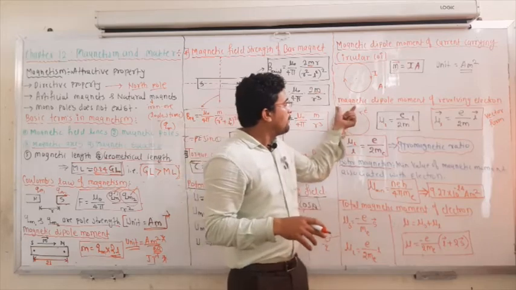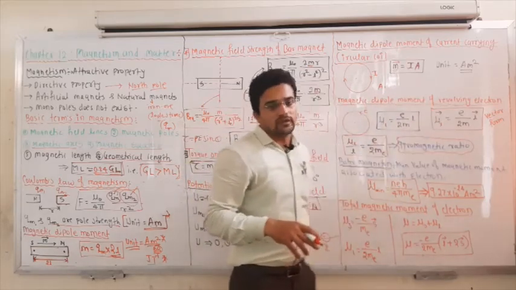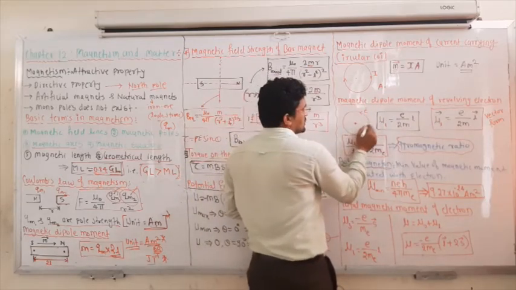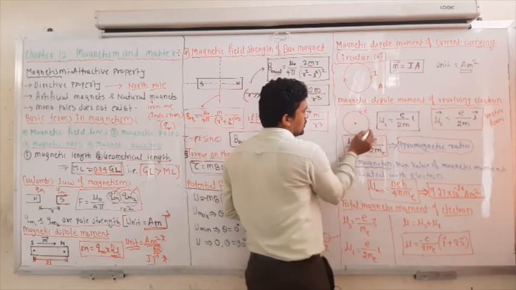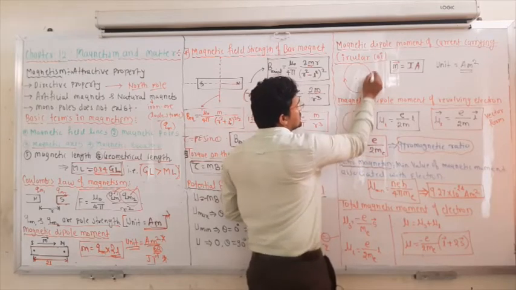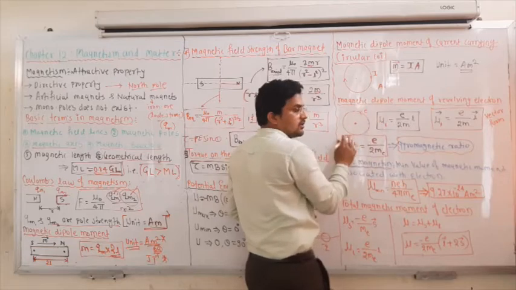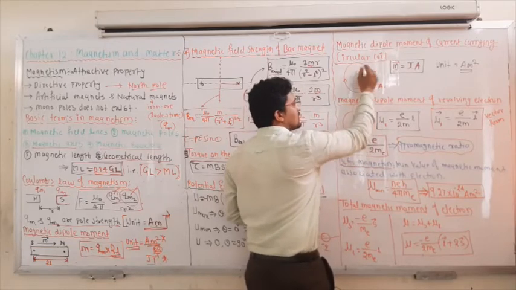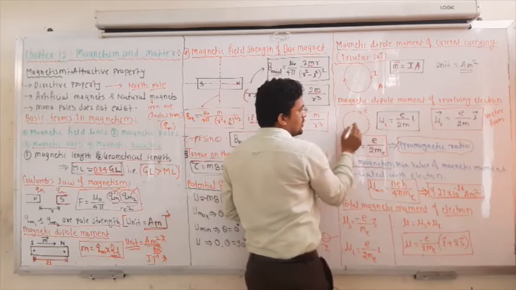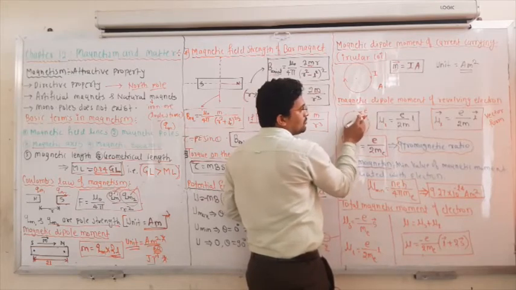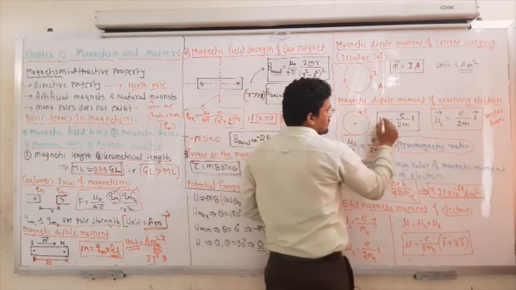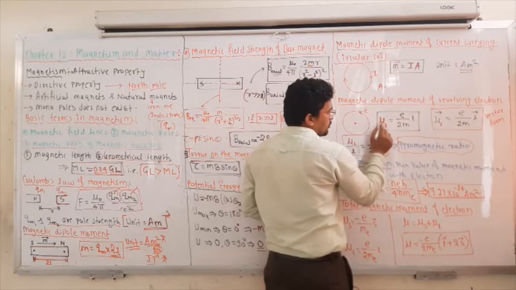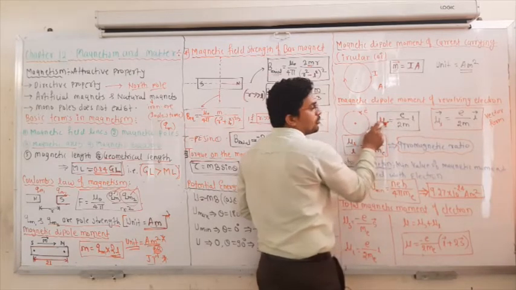Next, the magnetic dipole moment of a revolving electron. You know there is a nucleus, and around that nucleus an electron is revolving. The current is nothing but the electron itself, and this electron is moving, so this also constitutes some magnetic moment. That magnetic moment is given by mu L, which means the orbital magnetic moment.